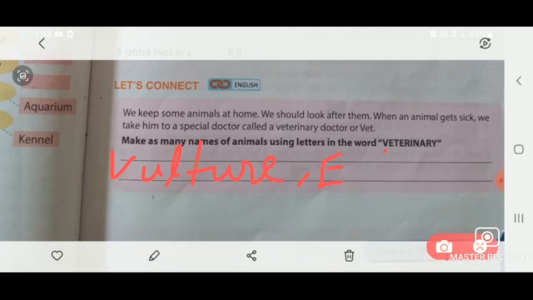And second is E for elephant. So write elephant, and then put a comma. After that, let's see the T. The next letter is T. So write here T for tiger. And then E for eagle.